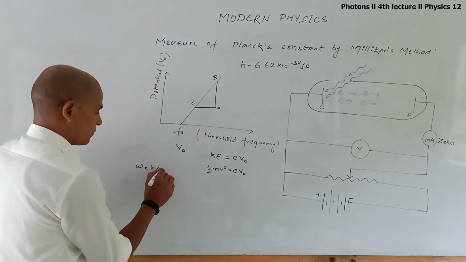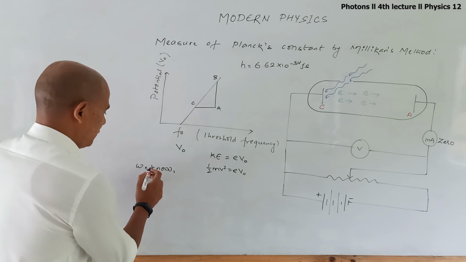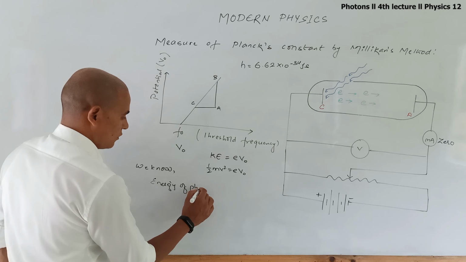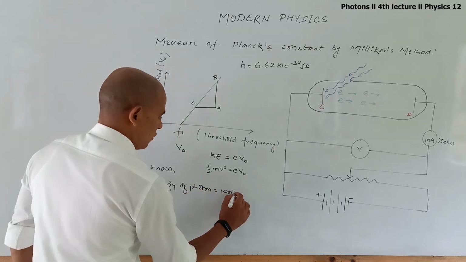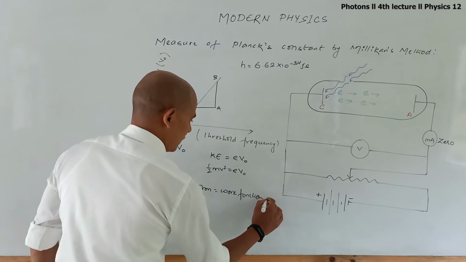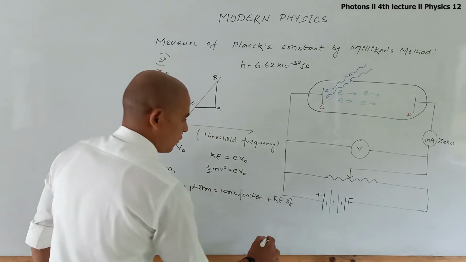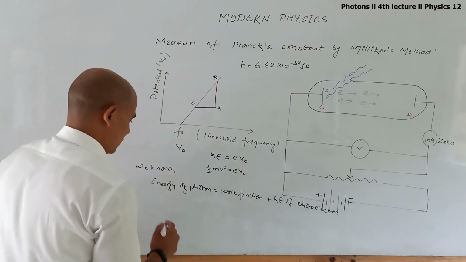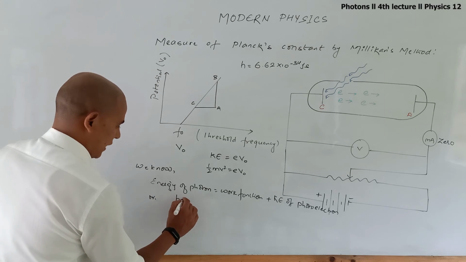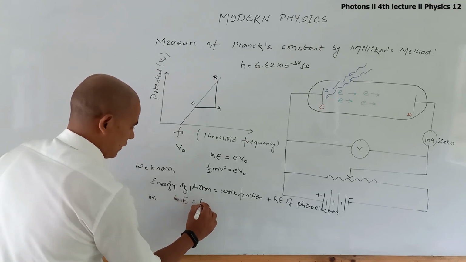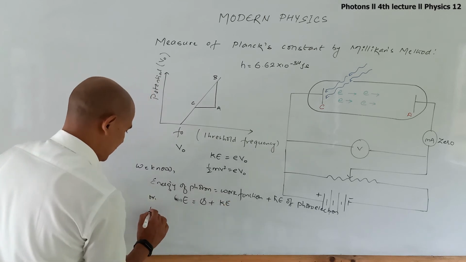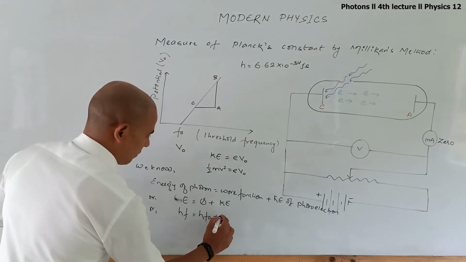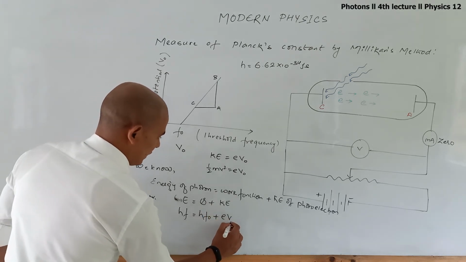We also know the energy of the photon equals the work function plus the kinetic energy of the photoelectron. So we can write hf, or E, equals phi plus KE, or in place of E we can write hf, equals hf naught, plus in place of kinetic energy we can write eV naught.